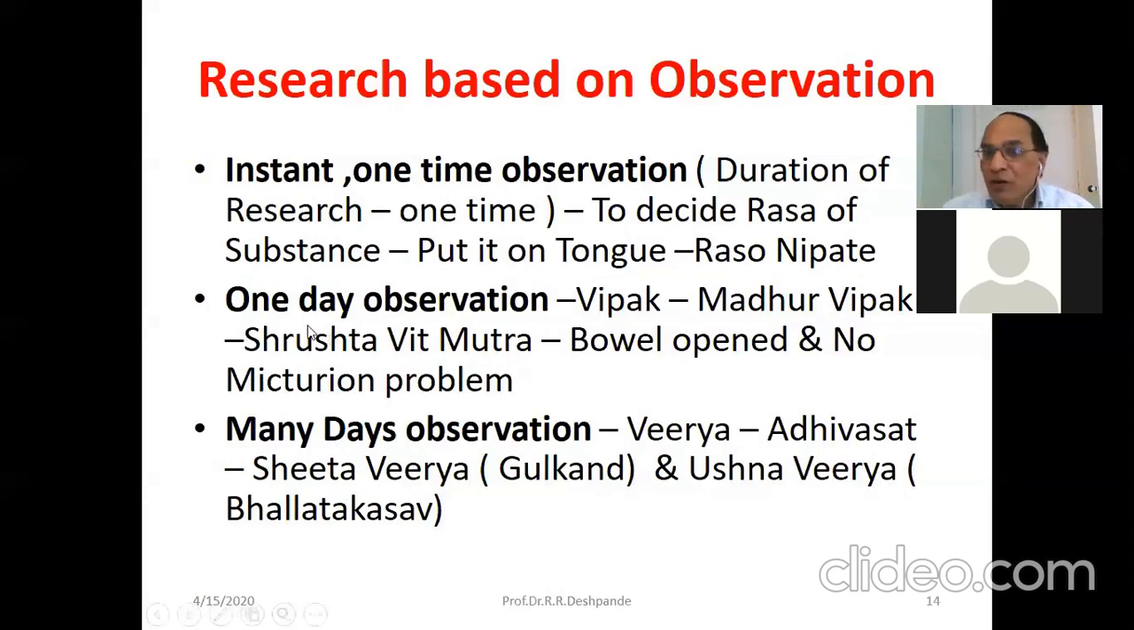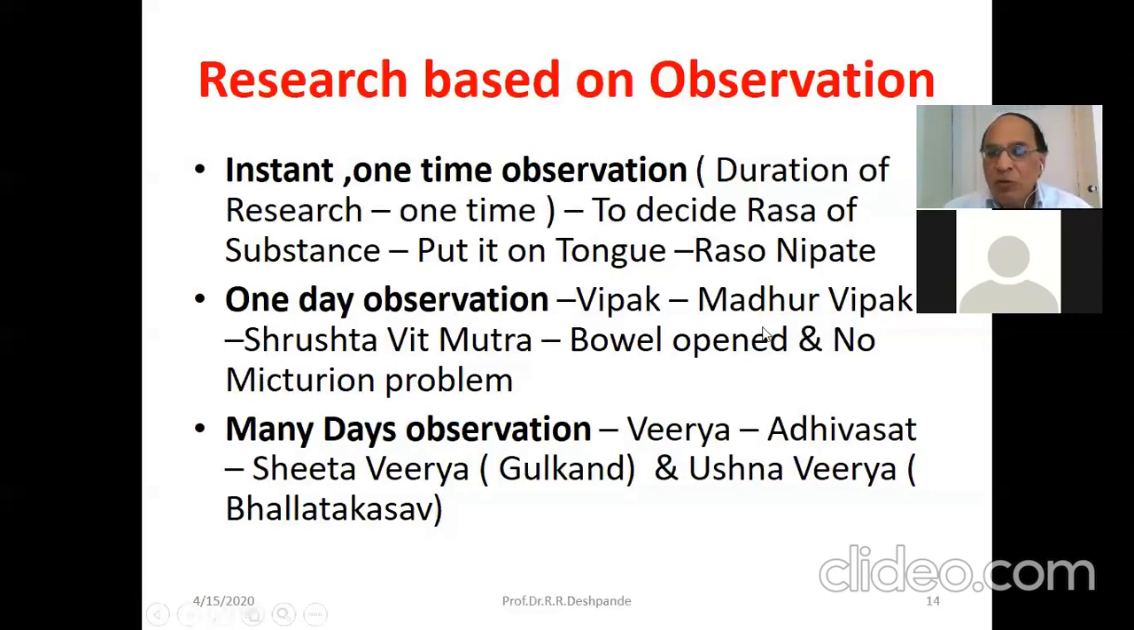Next, duration of research. One day observation. Madhura, amla and katu vipaka. Vipaka, madhura vipaka, srishta vitmutra. This is the effect of that madhura vipaka. Vipaka is a post-digestive taste. After primary digestion, sara-kitta vibhajan, whatever taste that particular substance has achieved is called vipaka in Ayurveda. Post-digestion, primary digestion, converted taste.